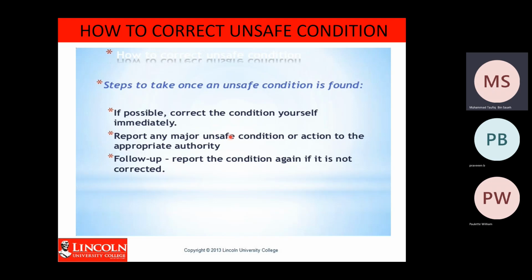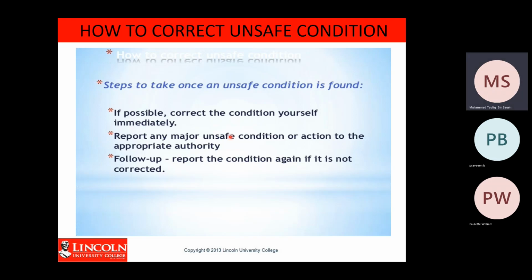When you identify an unsafe condition in your workplace, the first step is to try to correct the condition by yourself immediately if possible. If you have the means to correct the unsafe condition, then you can do it by yourself immediately.